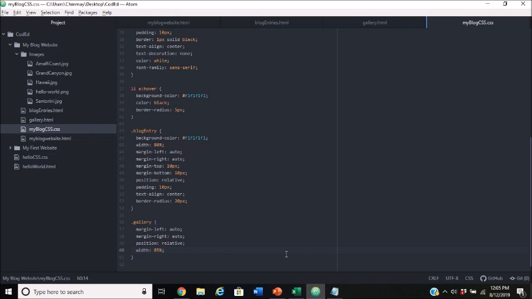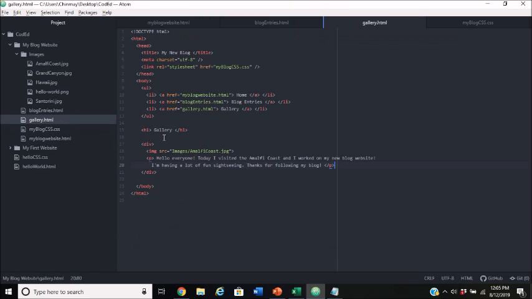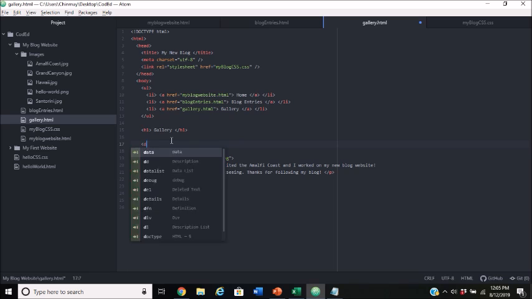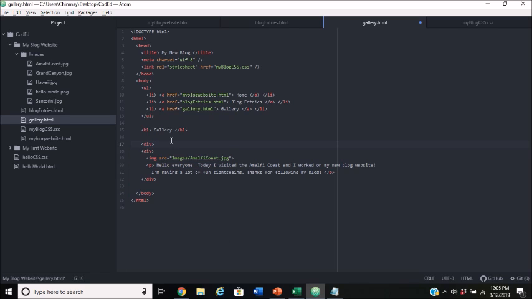Obviously this isn't going to show up yet because we haven't assigned this class to anything. So we're going to add our div container that'll provide for our gallery as a whole. The div container inside of there will be our gallery item.